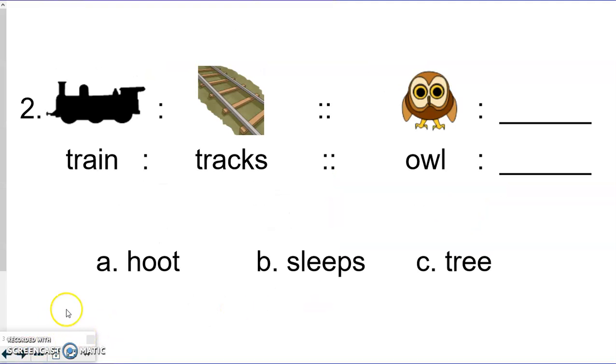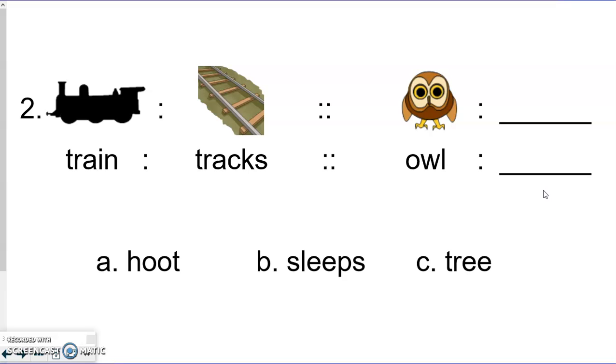Let's look at another one. Train is to tracks. So think about how train and tracks relate. Think about how you could turn that into a sentence. You might say a train is on tracks. So train is to tracks as owl is to blank. So if a train is on tracks and owl is on, look at our answer choices.